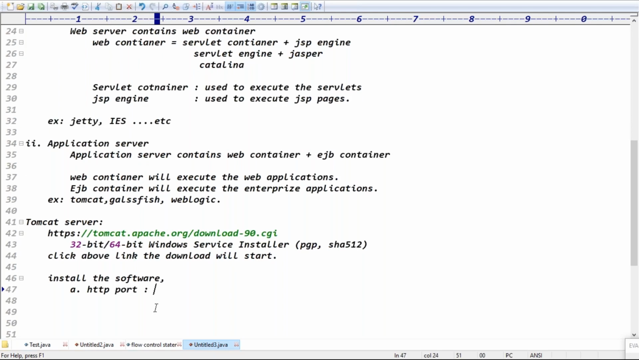But if you already have the Oracle database in your system, Oracle database is already running on port 8080. So the first step is to change the HTTP port. The AJP port and shutdown port, we don't need to change.